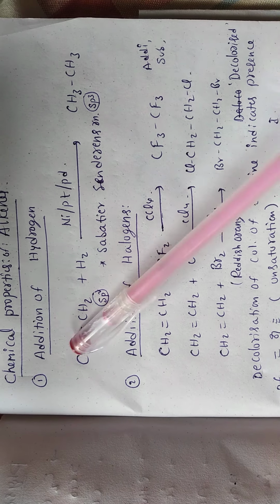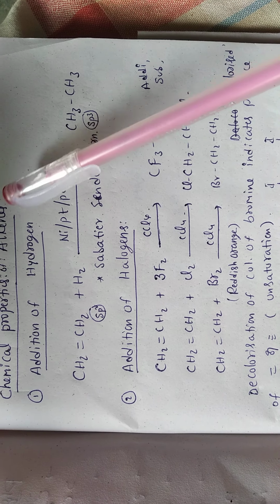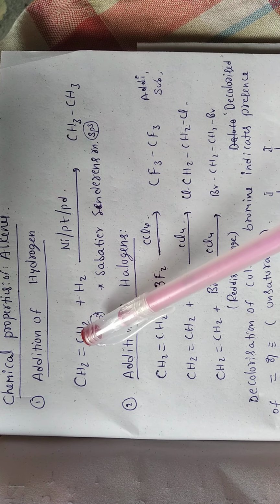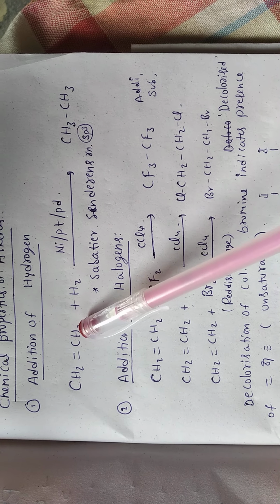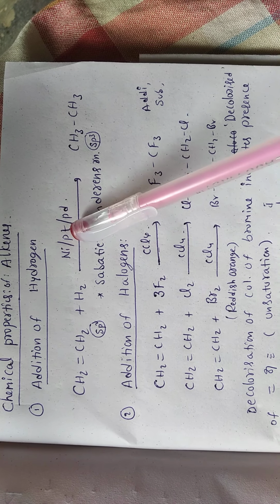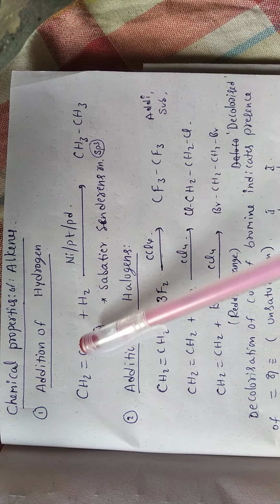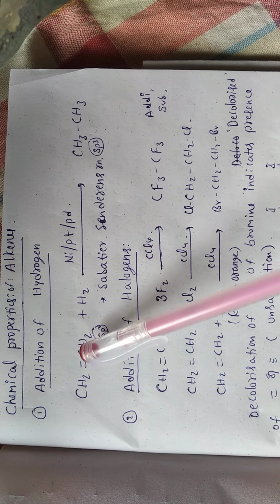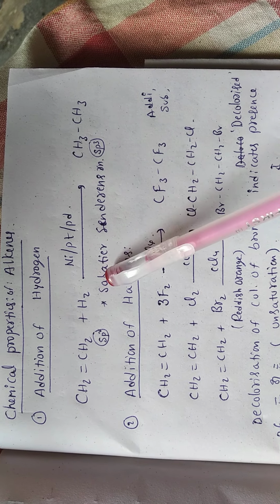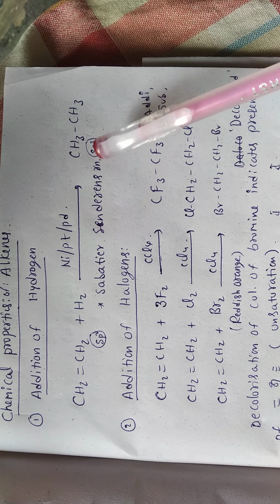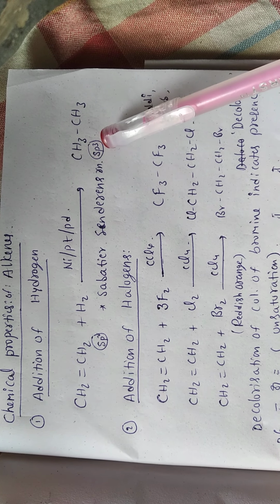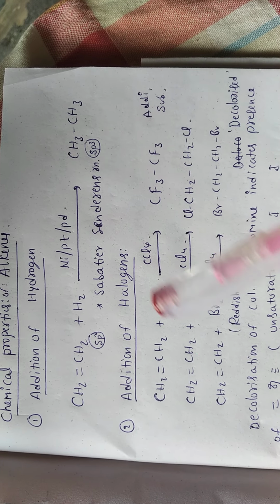Now we discuss some chemical properties of alkenes. Addition of hydrogen. Take an alkene, for example ethene, which reacts with hydrogen in the presence of a catalyst such as nickel, platinum, or palladium. Here the pi bond is broken down and hydrogen atoms are added. This is named the Sabatier-Senderens reaction. In this reaction, sp2 hybridized carbon is converted to sp3 hybridized carbon.